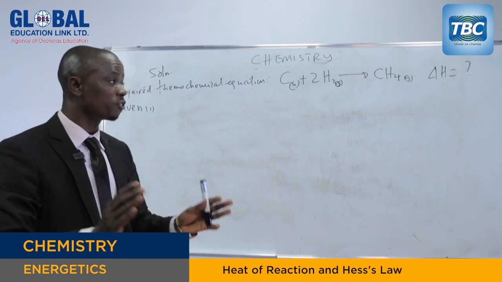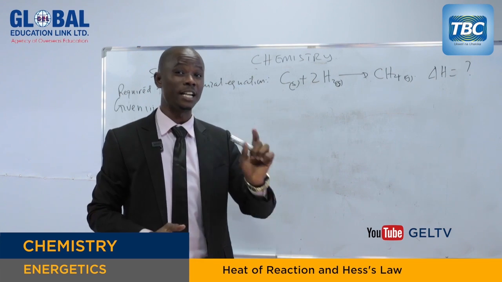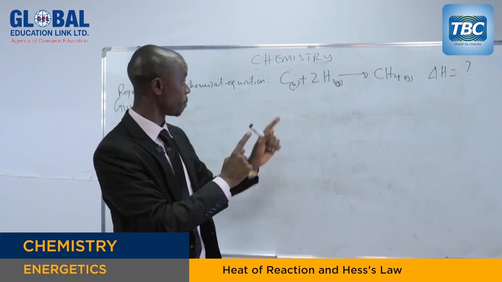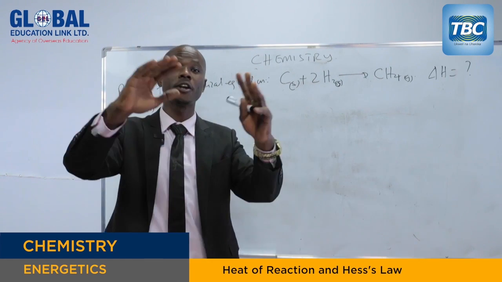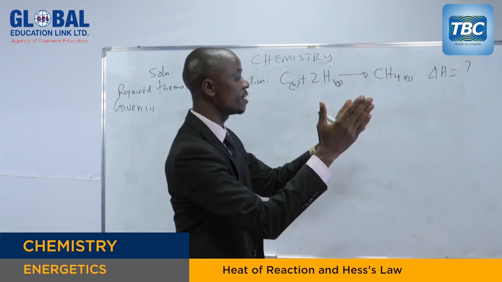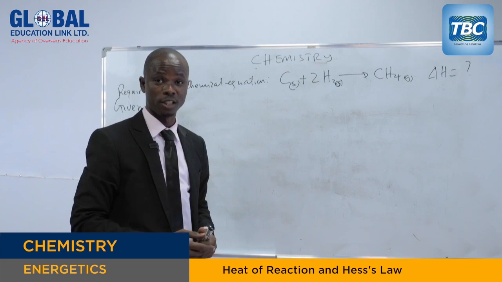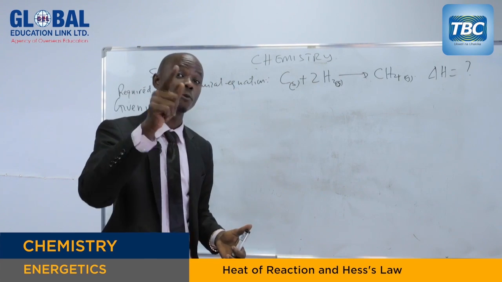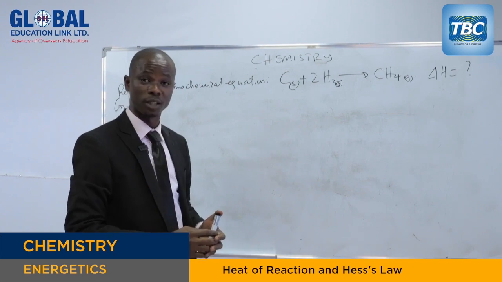Now, what you have to do, the skill number one I've told you, is to write the required balanced thermochemical equation. That is number one, you've already done that. Now, the second skill: you have to manipulate the 3 given equations to get the required equation. So this required equation will be obtained by manipulation of the 3 given equations. So what are you going to do?